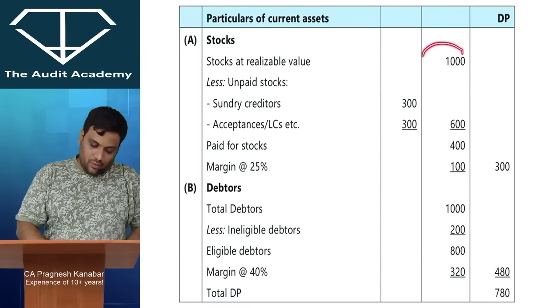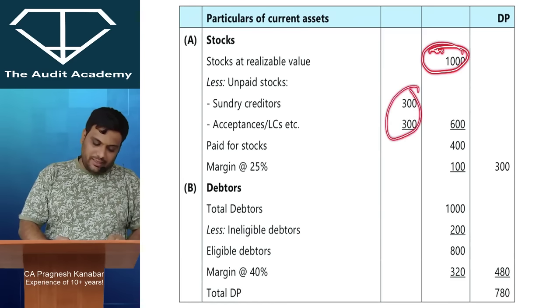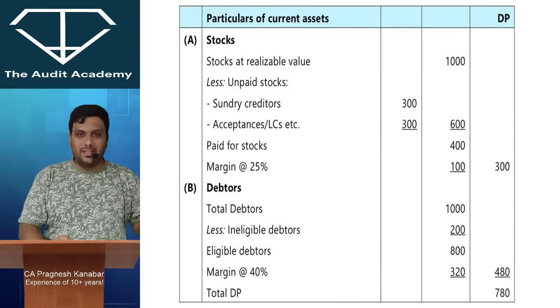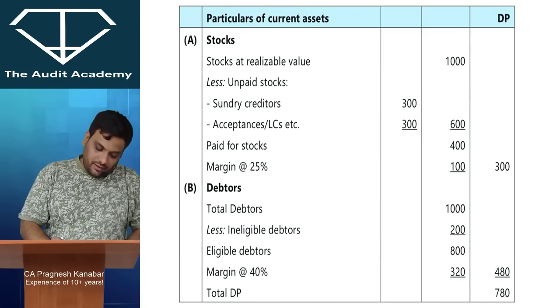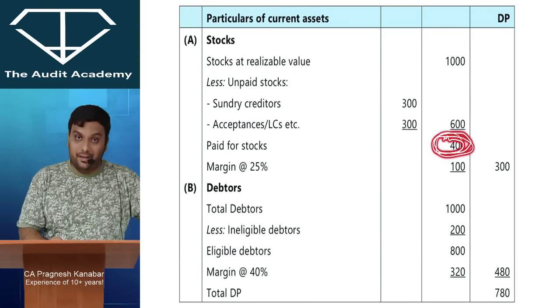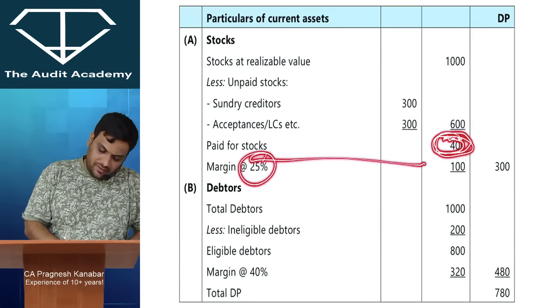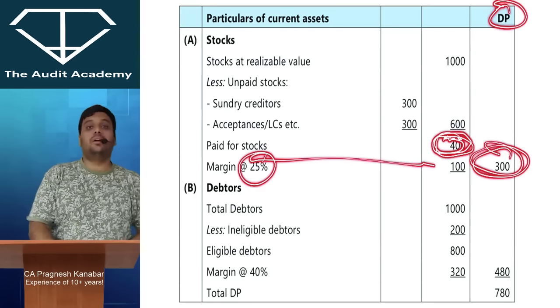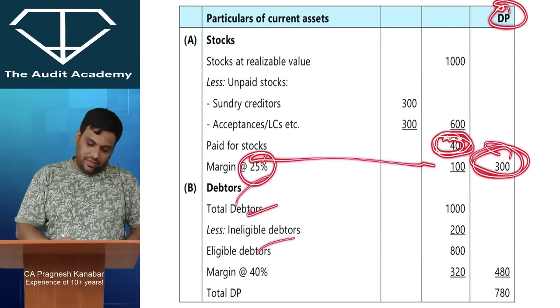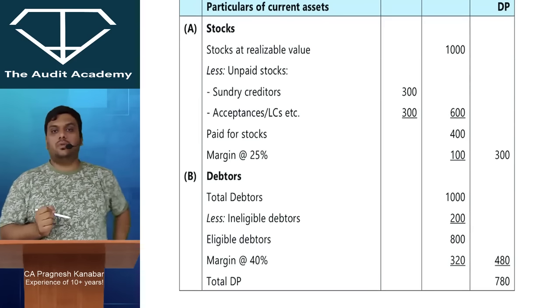Alright. So whatever are the stocks, minus the stocks under obligation and so on, they will minus it. The stocks which are unpaid and so on. Then they will say that for this much of inventory, the borrower has actually paid. Then the bank will keep a safety margin, and then they will come to this drawing power value. Similarly for debtors also, they will minus it and come to the drawing power value, and then they will say this is the total drawing power.